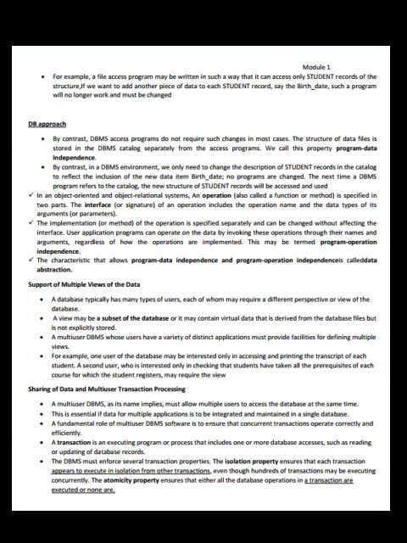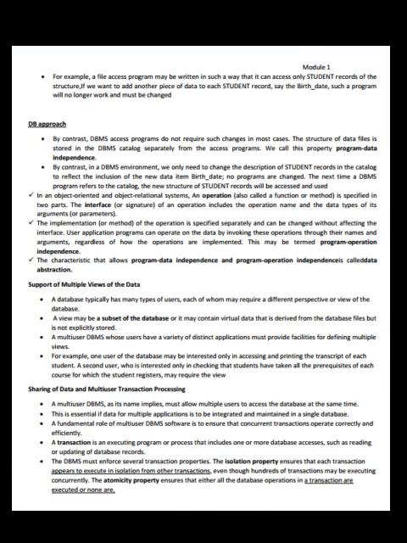In object-oriented and object-relational systems, an operation, also called a function or method, is specified in two parts. The interface or the signature of an operation includes the operation name and the data types of its arguments or parameters. The implementation or method of the operation is specified separately and can be changed without affecting the interface.